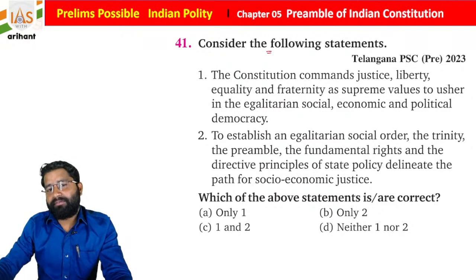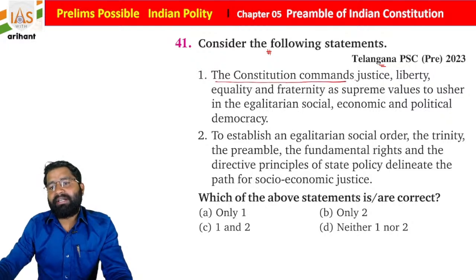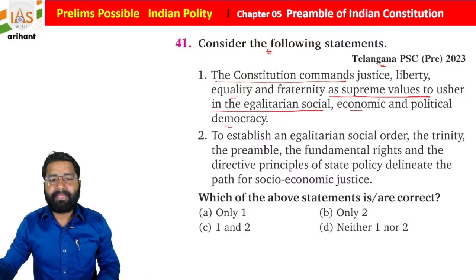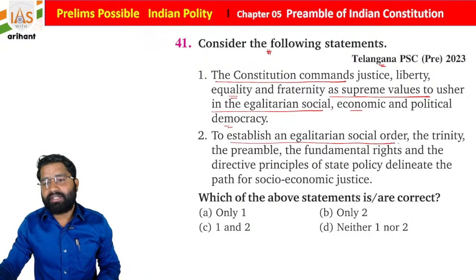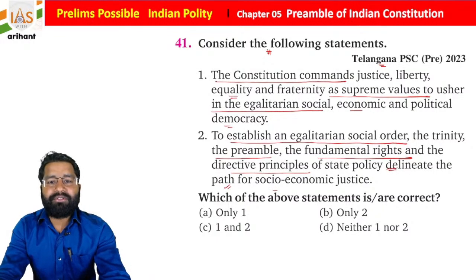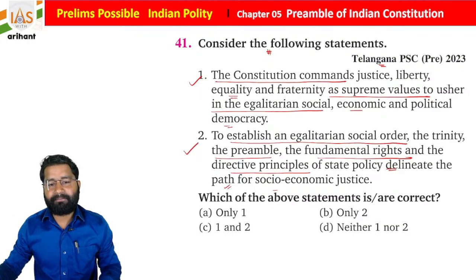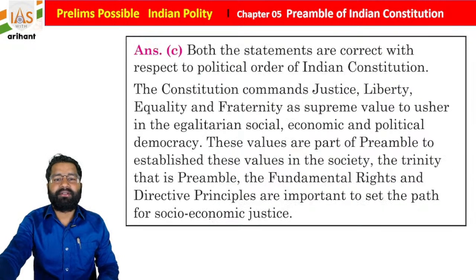Now you have the 41st question. It was in Telangana PSC 2023. The Constitution commands justice, liberty, equality and fraternity as supreme values to assure an egalitarian social, economic and political democracy. To establish an egalitarian social order, the Trinity, the preamble, the fundamental rights and the directive principles of state policy, delineate the path for socio-economic justice. Now you have to choose the right answer. Which of the following is correct? Students, if you see, both are right. So option C is the correct answer.